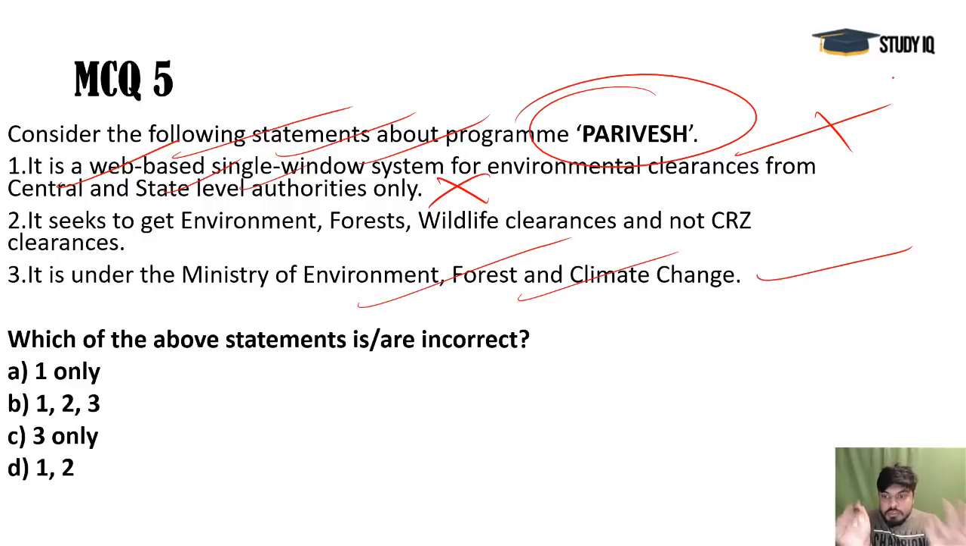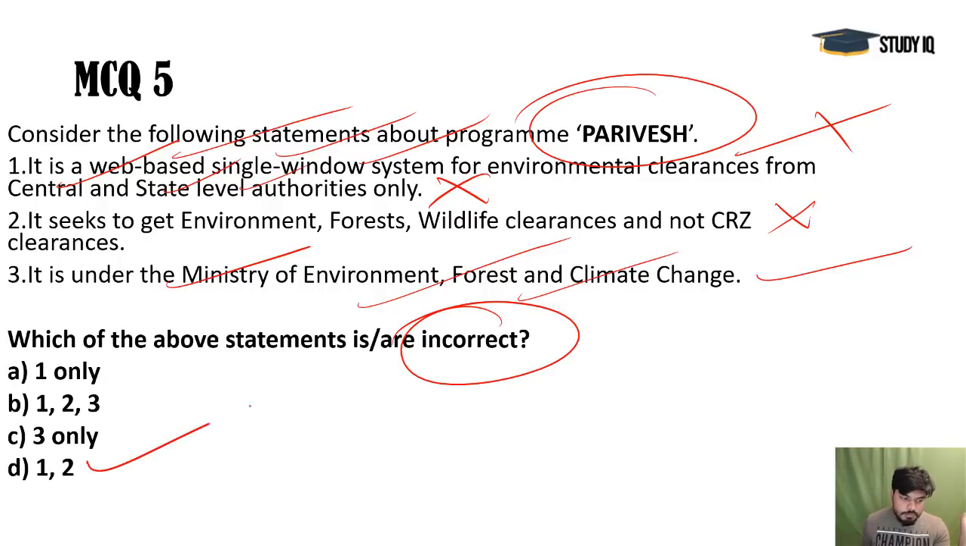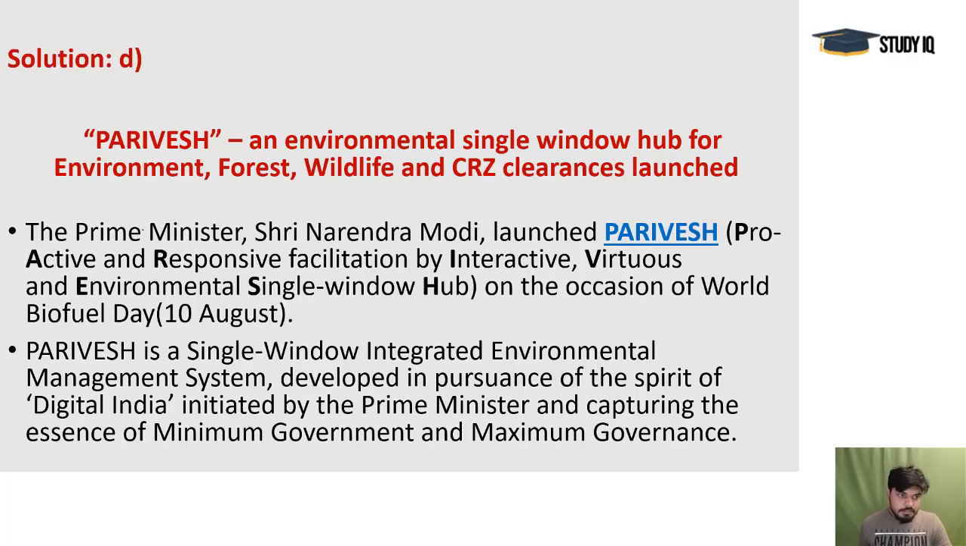And you see, coastal regulation zones, CRZs, they are also covered under it. So it is a holistic app covering all the areas. Nothing is left here. So this is wrong. Second one is wrong. Only 3 is correct. So it is asking about the incorrect option. So 1 and 2 would be the right option here. D would be the right answer here.